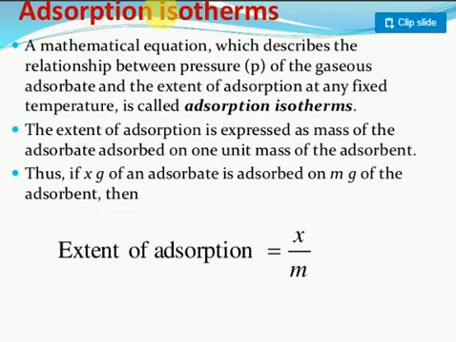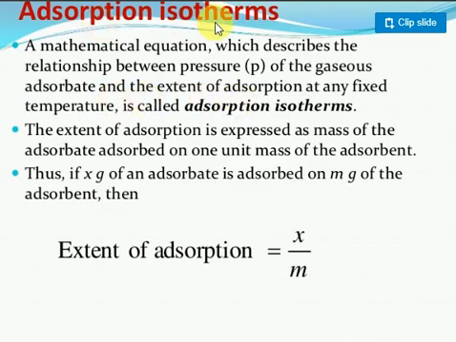Next is absorption isotherms. What does absorption isotherm mean? If any absorption process takes place at constant temperature, a mathematical equation which describes the relationship between the pressure of the gas and the extent of absorption at any fixed temperature. Clear? It is the relation between the pressure and the extent of absorption.